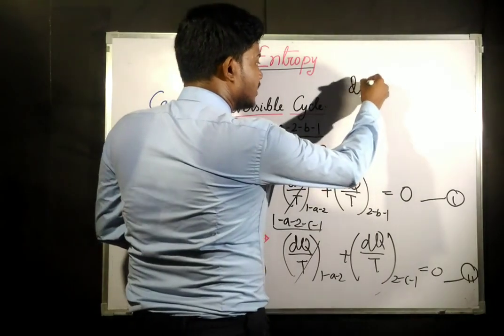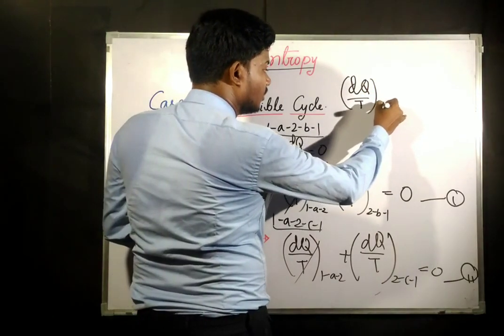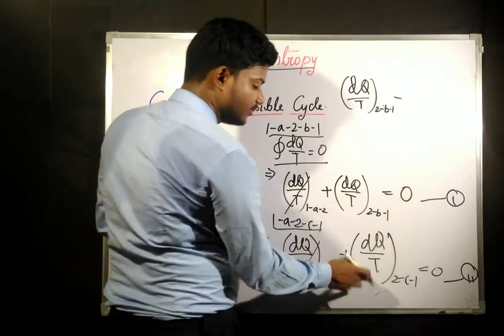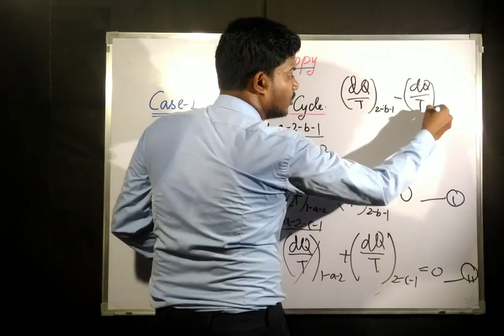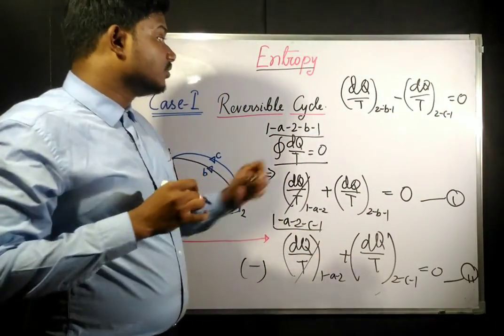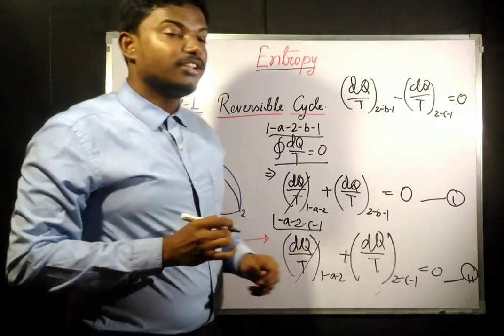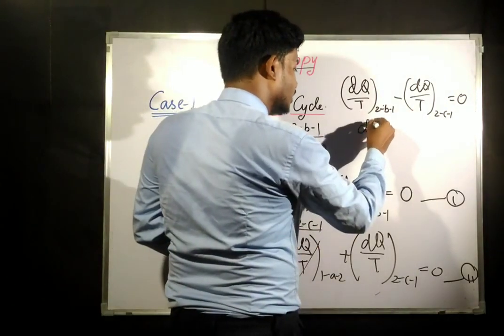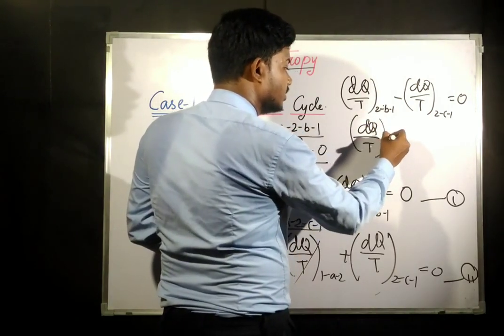That means dq by t for 2b1 minus dq by t for 2c1 is going to be 0. Now this minus this is going to be 0. That means both of them are equal. Both of them are equal. That's why their difference is going to be 0.